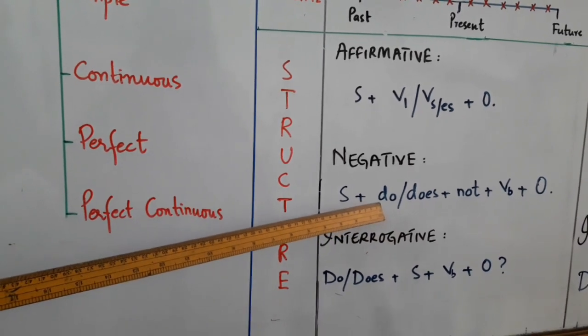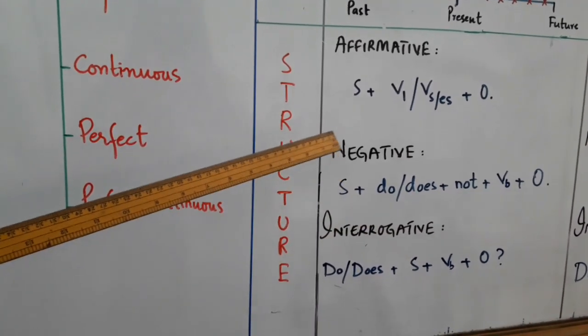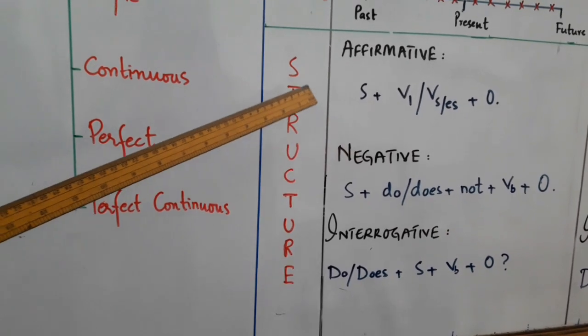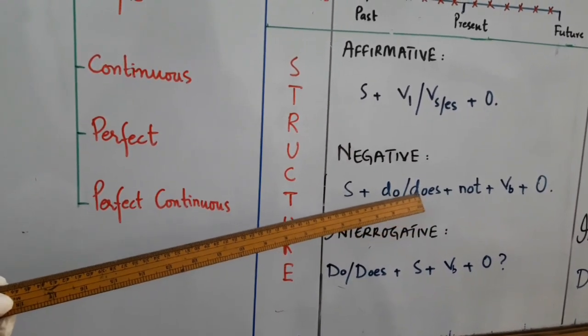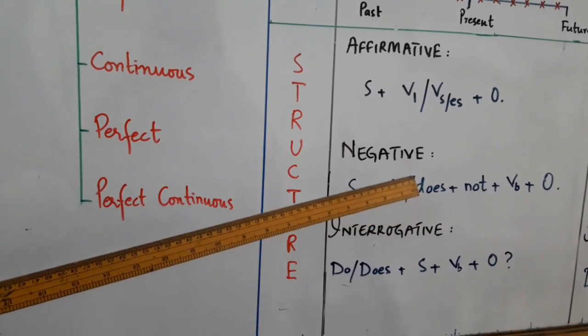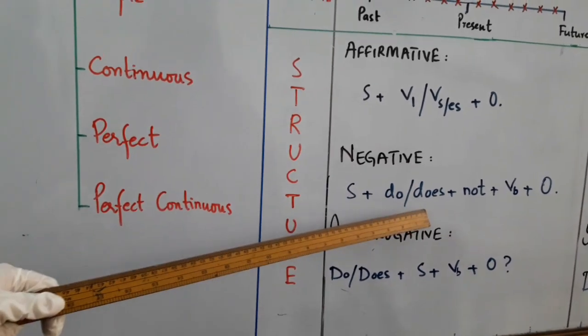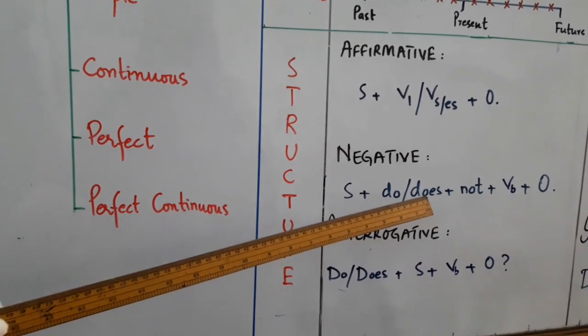In negative sentences and in interrogative sentences, we use the auxiliary verb or helping verb do and does. Where do we use do and where do we use does? With the plural subjects and I, we, you, they, we use do, and with the singular subjects and he, she, it, singular pronouns, we use does. They are third person singular.